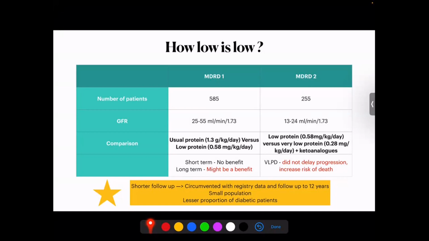There are multiple points against the methodology of the study, in the sense that it was a short follow-up, the populations were small, and patients who were diabetic were not so high in this group, and patients who were on insulin were actually excluded. So a potential group of people who would have benefited from this trial were left out and not so much included in the study. That might skew the results.